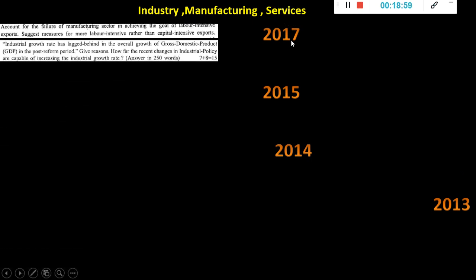The question which came in 2017: account for the failure of manufacturing sector in achieving the goal of labor intensive exports. Suggest measures for more labor intensive rather than capital intensive export. Okay, so labor intensive, capital intensive. So it's your economics concept actually. So they are asking with the failure of manufacturing sector.